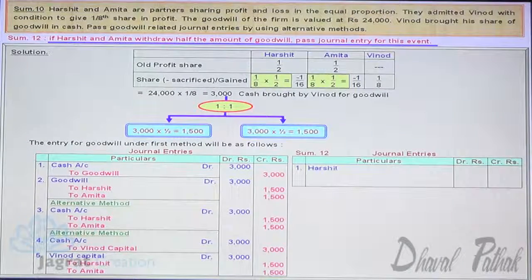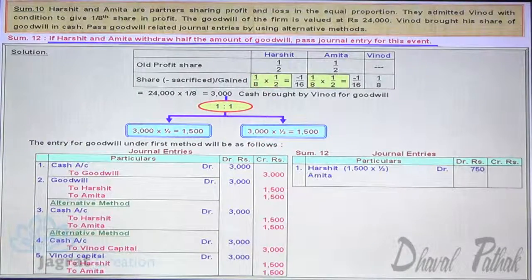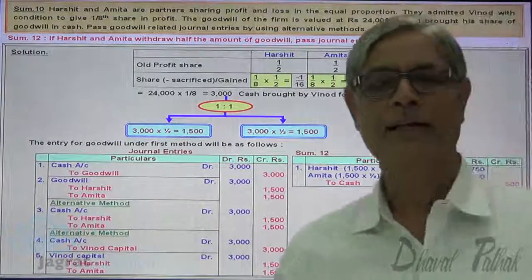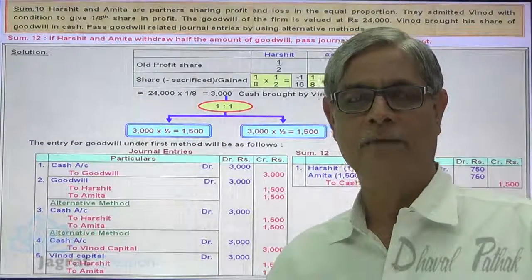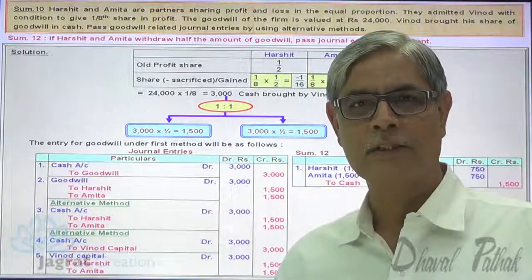When a partner withdraws, the partner's capital account is debited. Harshit capital account debit, 1/2 of 1,500, 750. Amita capital account debit, 1,500 into 1/2, 750, to cash or bank account credit 1,500. This is how you can write the entry for withdrawal. If the full amount is withdrawn, then 1,500 is the withdrawal. If half the amount is withdrawn, then 750 is the withdrawal.